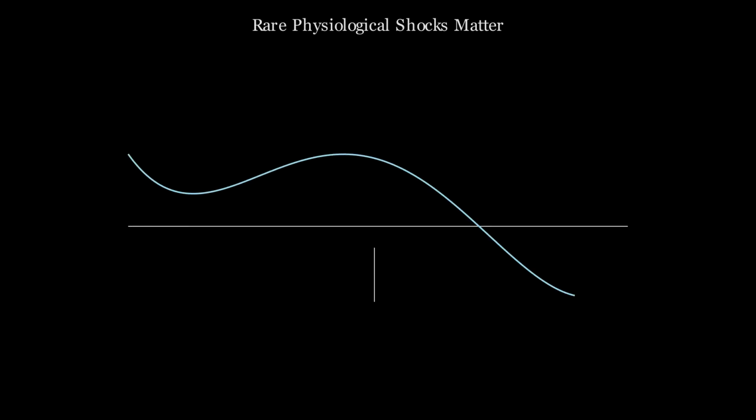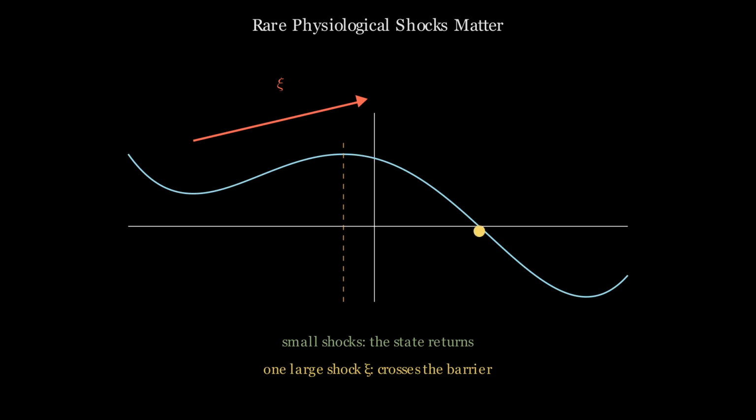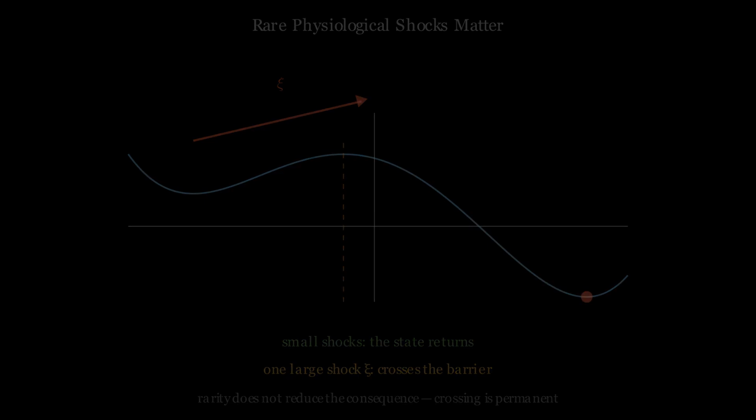A low-probability clinical event can push the patient across the basin boundary. Inside the basin, the patient's trajectory looks stable. After a severe enough insult, that changes in a single episode. The patient now lies outside the homeostatic basin. Local regulatory forces offer no restoring response from that state. The event does not need to be likely. It needs to occur only once.